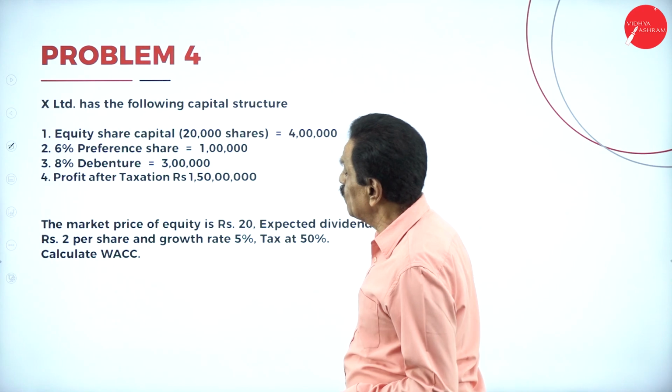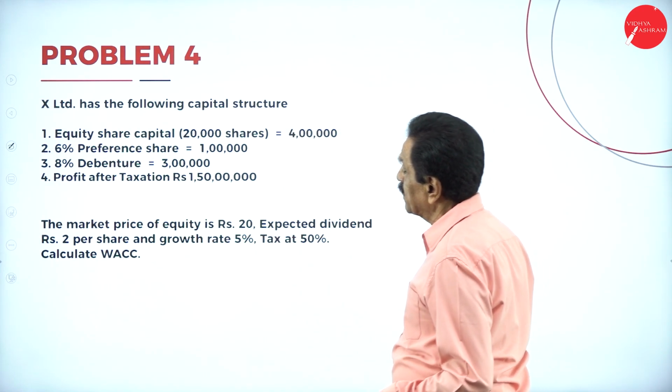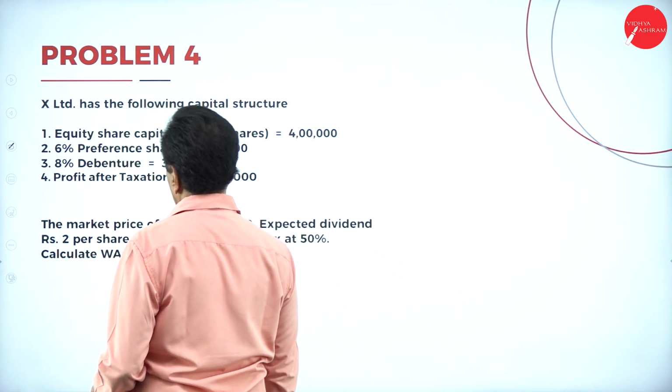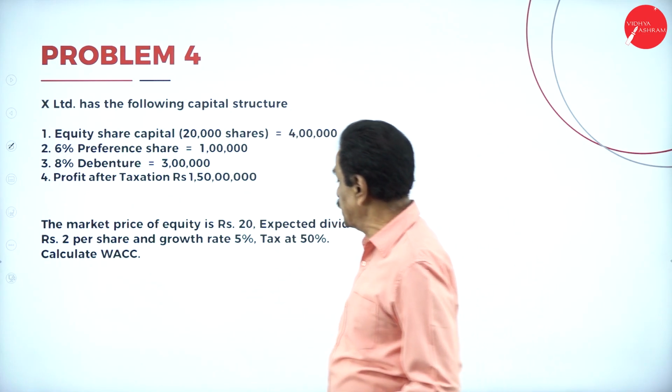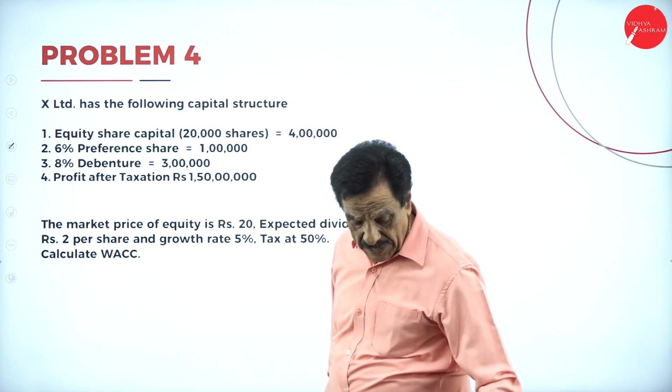What's the debenture value? Here, debenture is 8%. Have they given the taxation percentage? Here, the taxation percentage is not given. Assume that it is the debenture 8% before tax, and tax at 50% is given. So you go with the debt value.